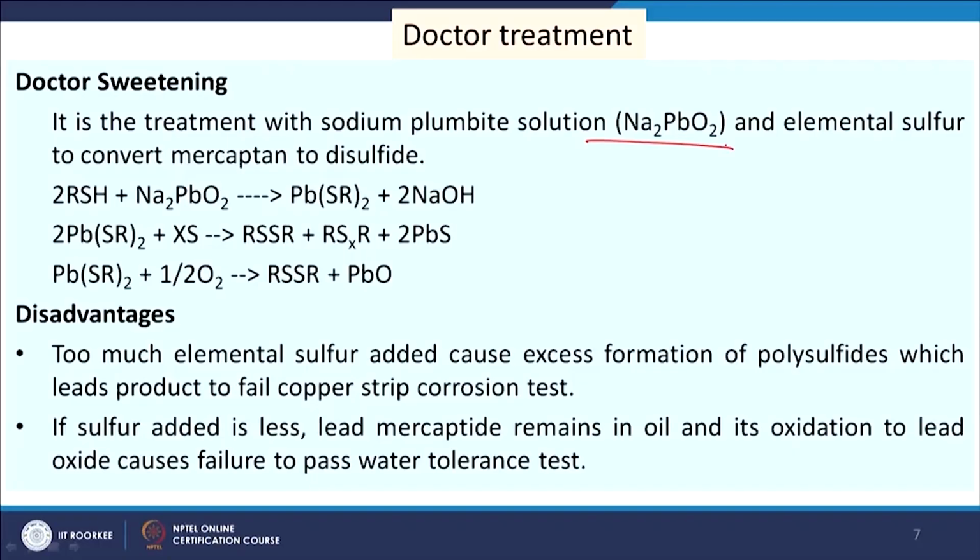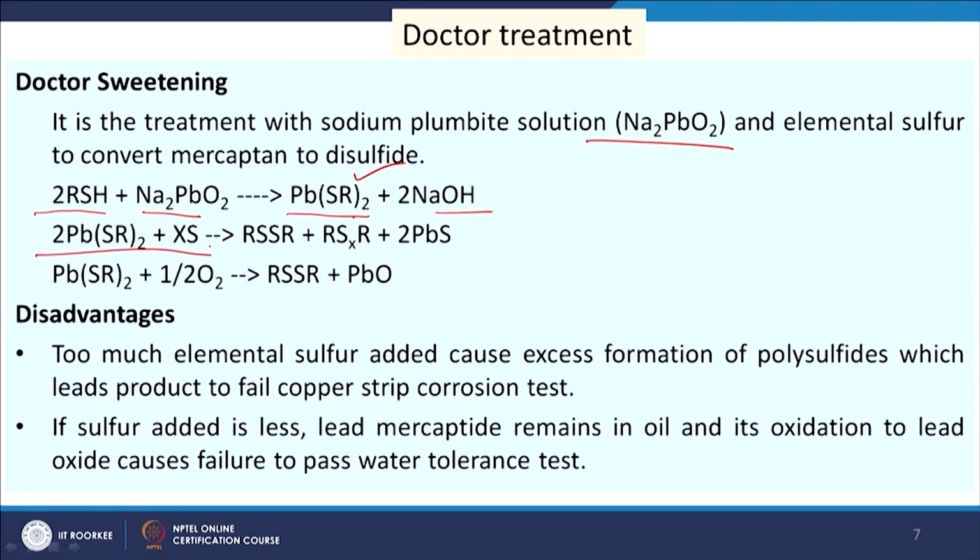Now, we will see what is the doctor treatment. So, in the doctor treatment process, mercaptan is removed by the use of sodium plumbite and elemental sulfur. So, the mechanism is like this: this mercaptan will react with sodium plumbite and this Pb(SR)2 will form, and then sodium hydroxide will be formed, and this Pb(SR)2 which is produced here will react with sulfur.